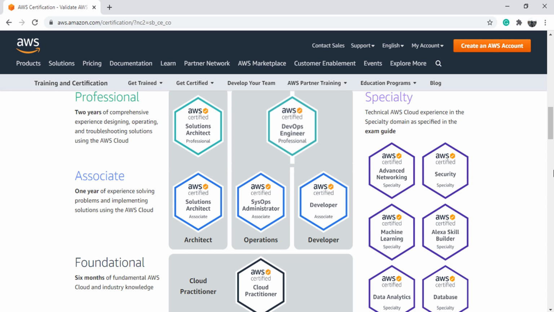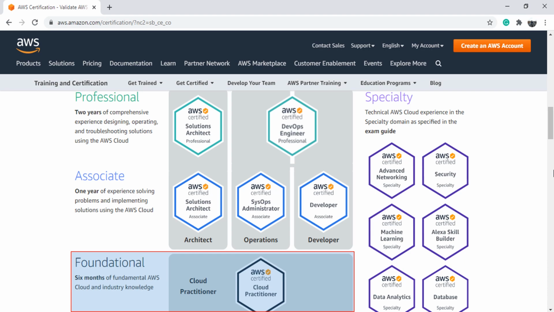Once you have the foundation level certification, you can move upwards to the Associate, then progress to the Professional, or directly jump to the Specialization. The choice is yours. However, the recommendation is to get the foundation, then take on the Associate level certification. Once you crack 2 certifications, you will be ready to take a Specialization or a Professional. Great. This course is all about the Cloud Practitioner Foundational certification.